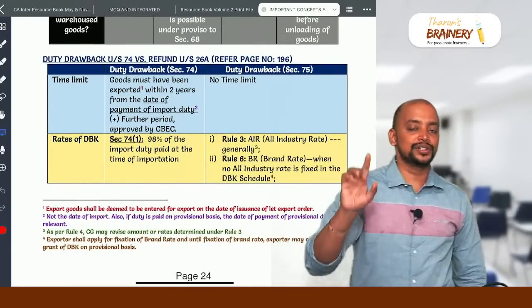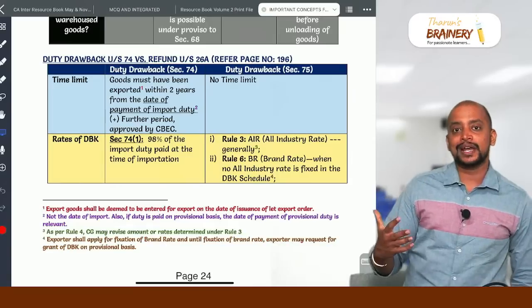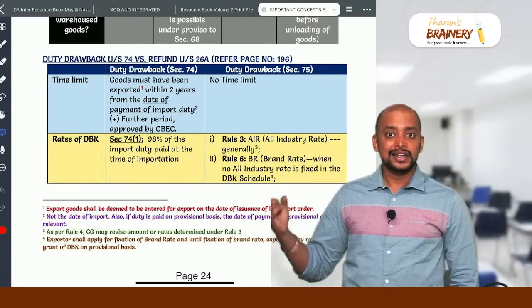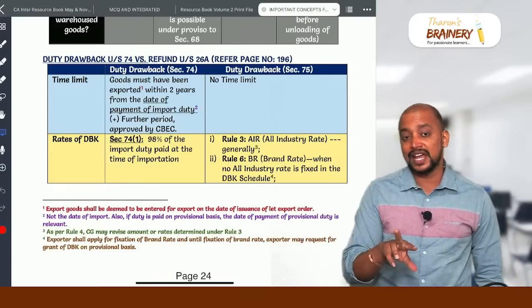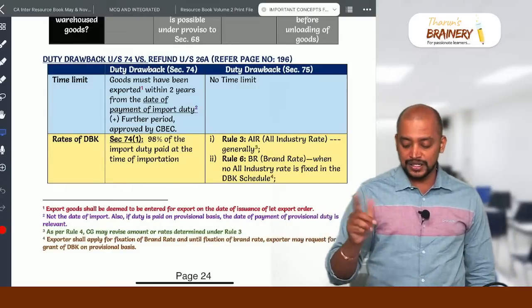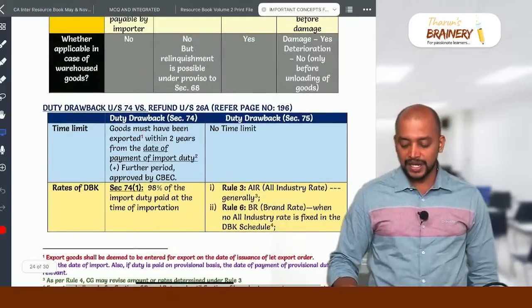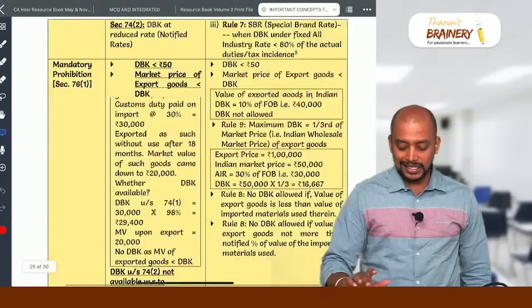So just go through that once. Because duty drawback under 74 and refund under 26A is one area which they have not yet connected, so that is a possible question. This is there on page number 196. You can see this table.